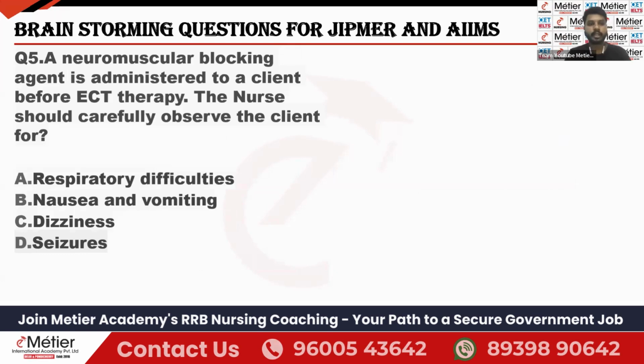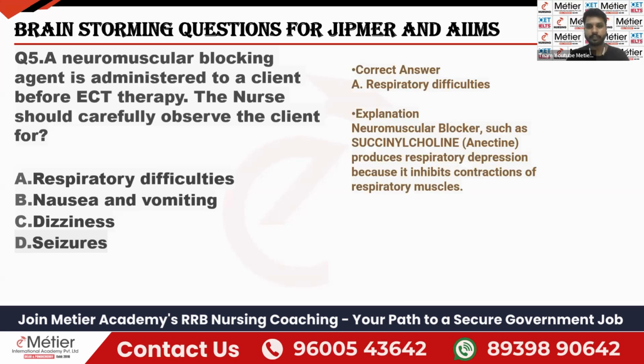Next question. A neuromuscular blocking agent is administered to the client before ECT therapy. The nurse should carefully observe the client for what? So during ECT, we will administer what? Neuromuscular blocking agents, succinylcholine. So as a nurse, what you should observe carefully, that is the respiratory difficulties. Okay. So why? Because the succinylcholine leads to respiratory depression. Okay, it inhibits the contraction of the respiratory muscles that leads to respiratory depression. So we have to monitor the respiratory difficulties first initially.